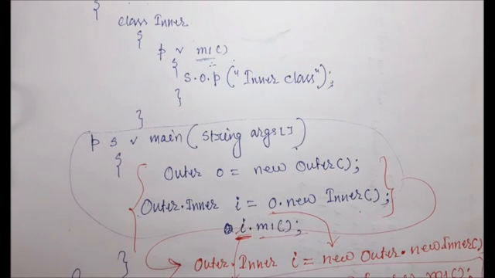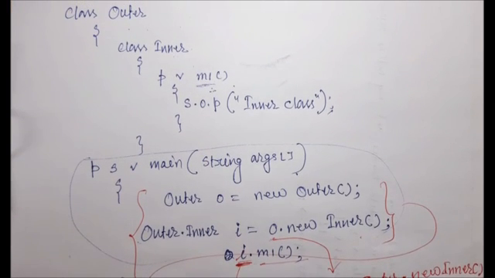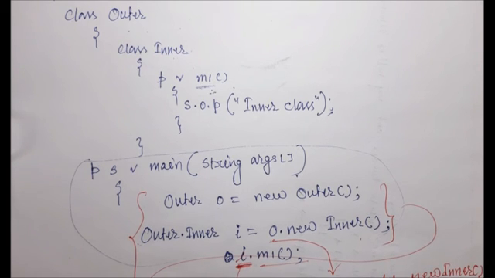So, in my next lecture I will discuss the other two cases: how to access the inner class code from outside of the outer class and from the instance area of the outer class. I will also explain a coding example.